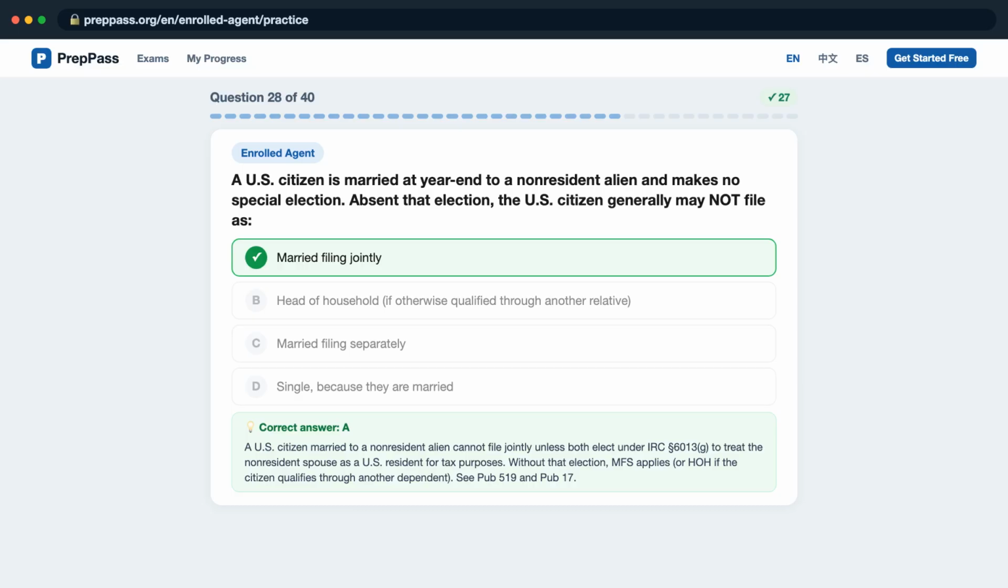A U.S. citizen married to a non-resident alien cannot file jointly unless both elect under IRC Section 6013(g) to treat the non-resident spouse as a U.S. resident for tax purposes. Without that election, MFS applies, or HOH if the citizen qualifies through another dependent. See PUB 519 and PUB 17.